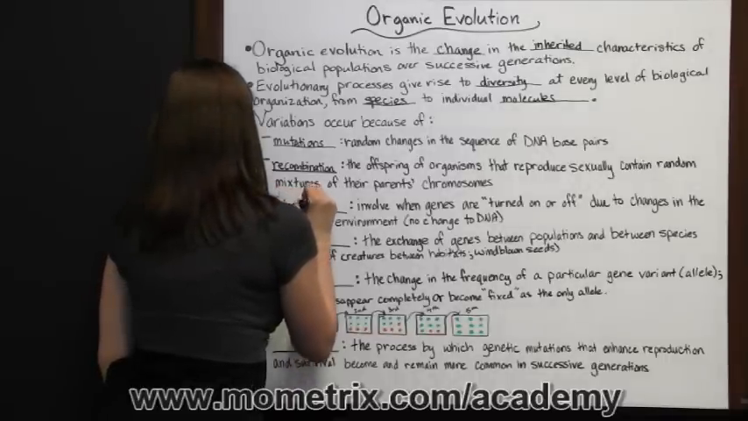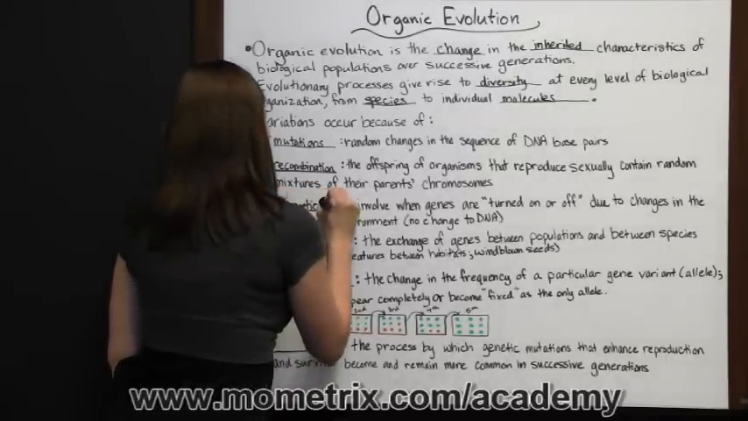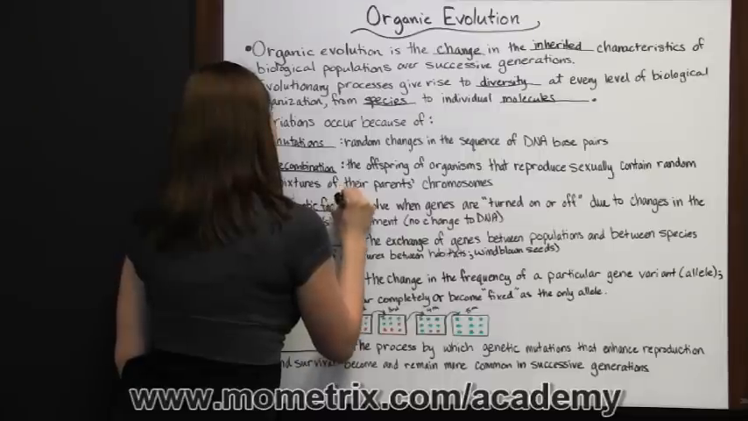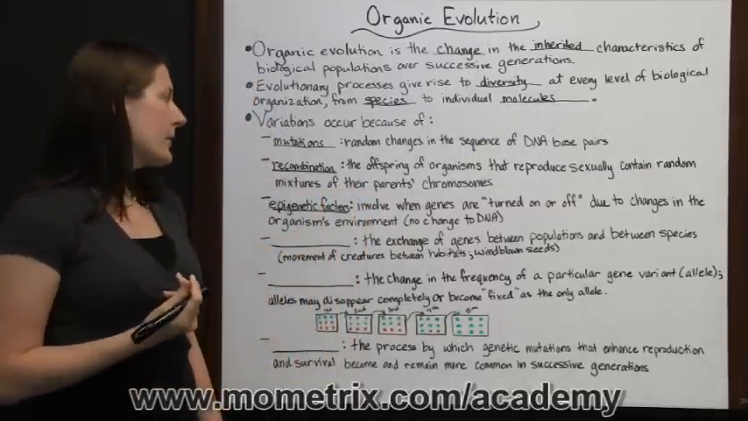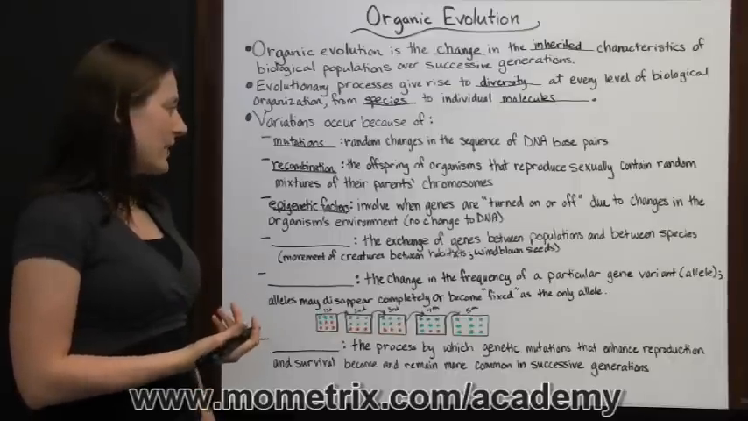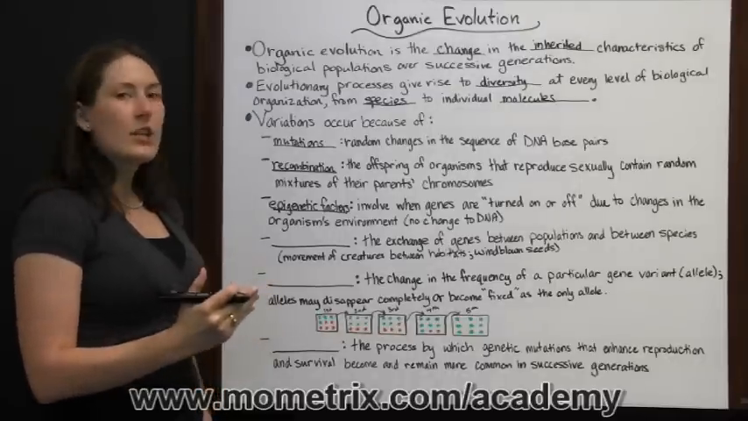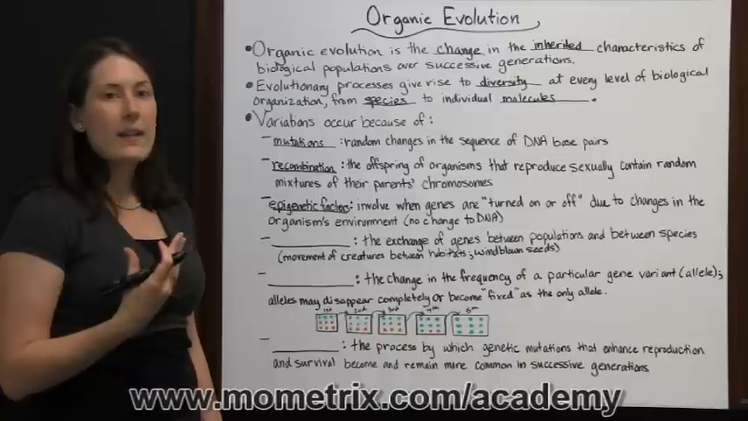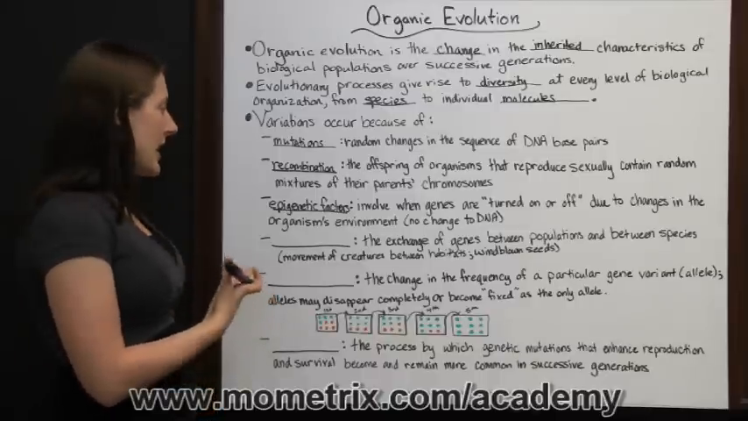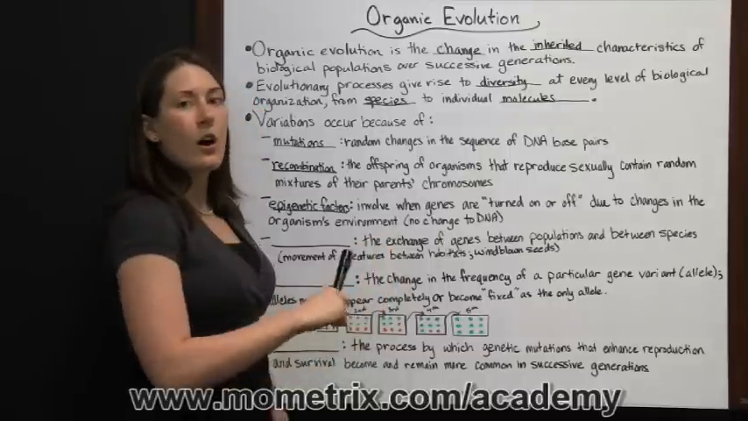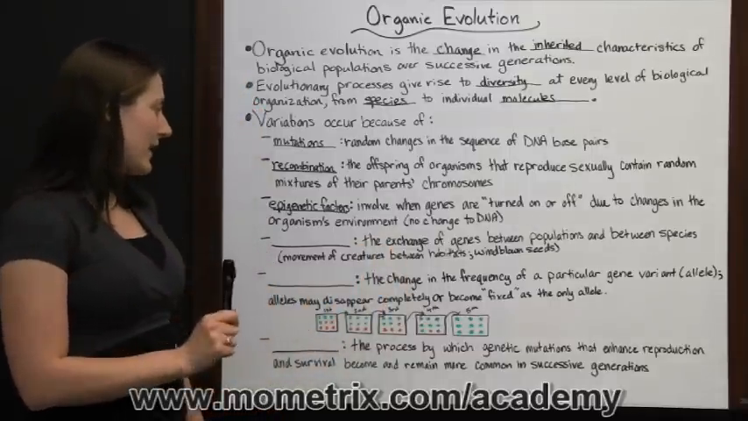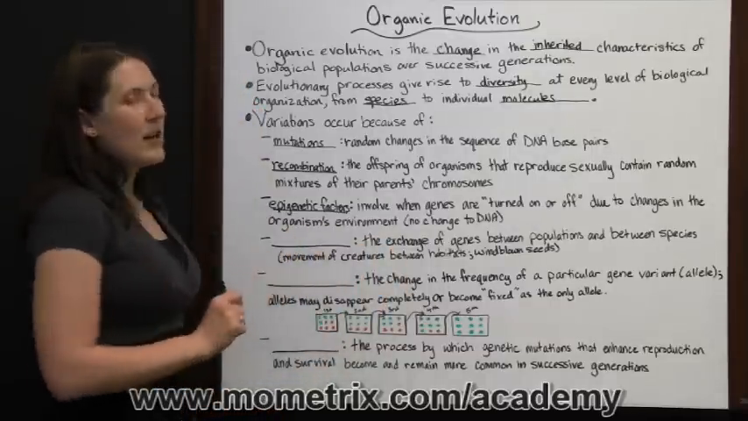Another reason variations can occur is epigenetic factors. Epigenetic factors are factors involved when genes are turned on or off due to changes in the organism's environment, and there is no change to the DNA at this point. So while it may appear like a mutation, it is not a change to the DNA, it is just a gene being turned on or off due to environmental factors, and these are known as epigenetic factors.